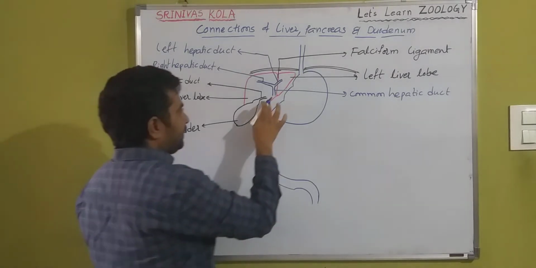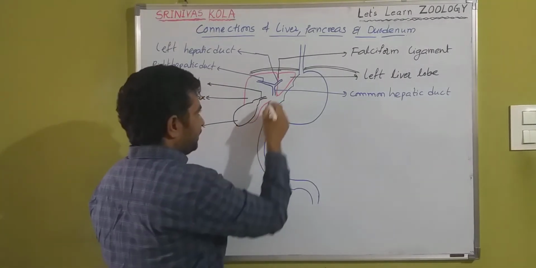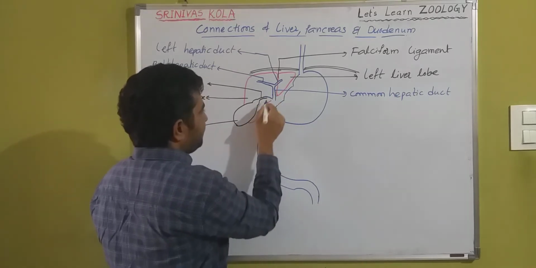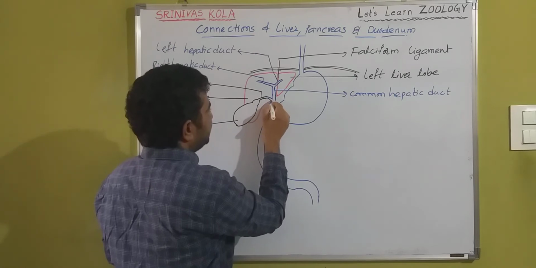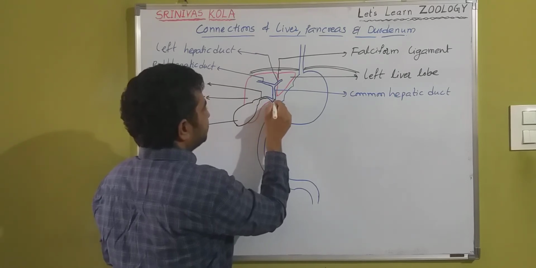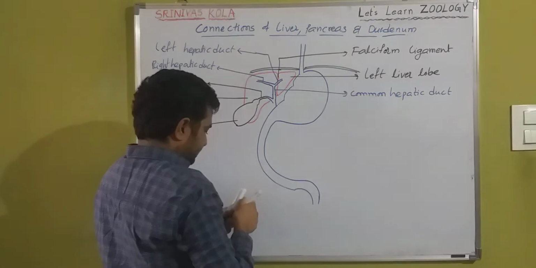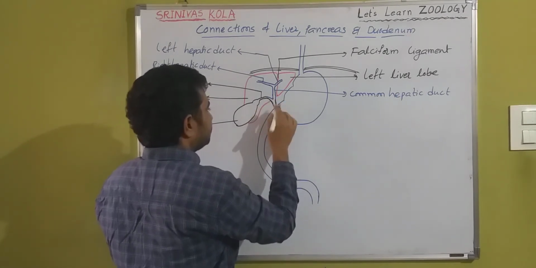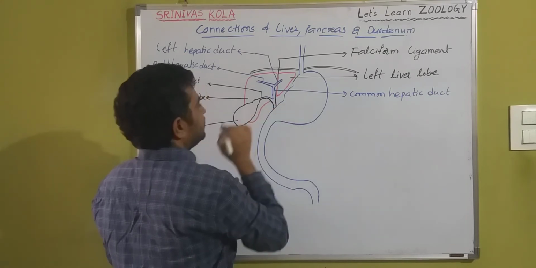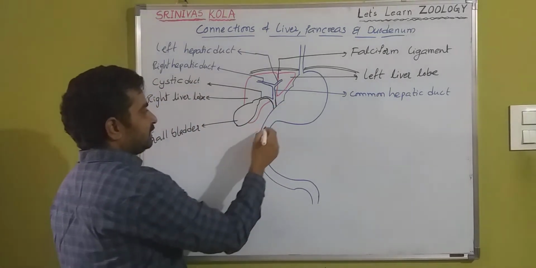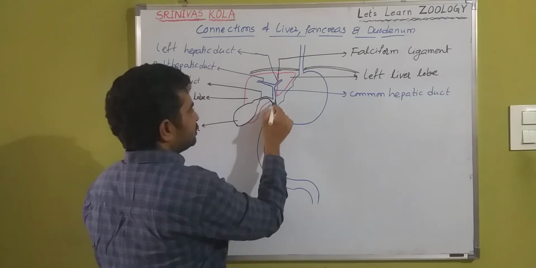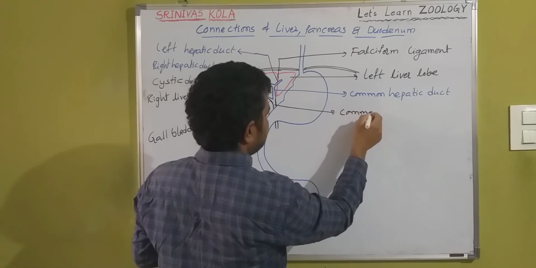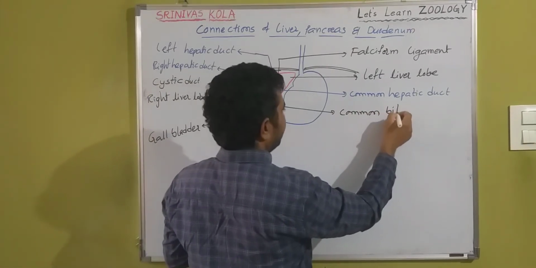The common hepatic duct fuses with the cystic duct, and forms the common bile duct. So this is the common bile duct.